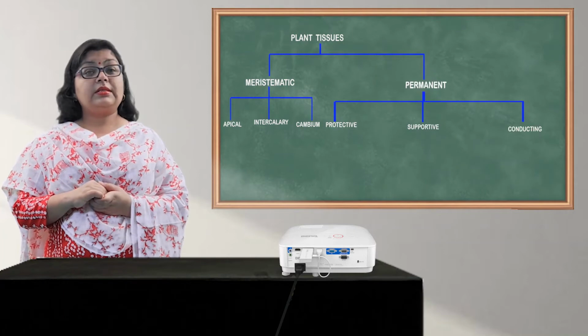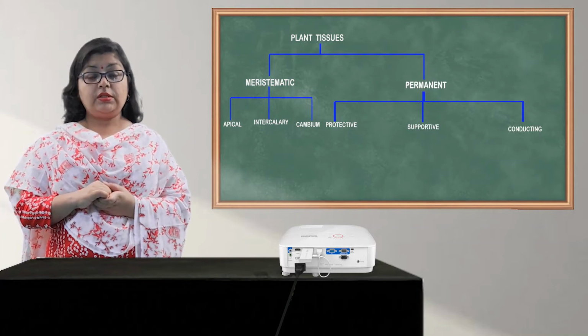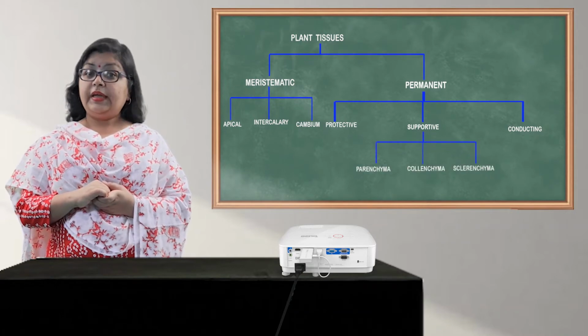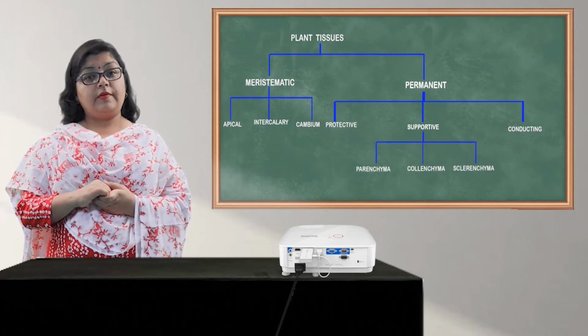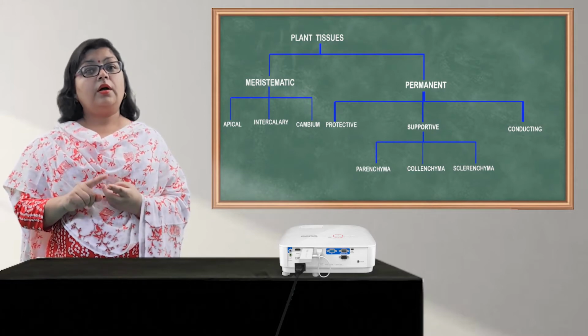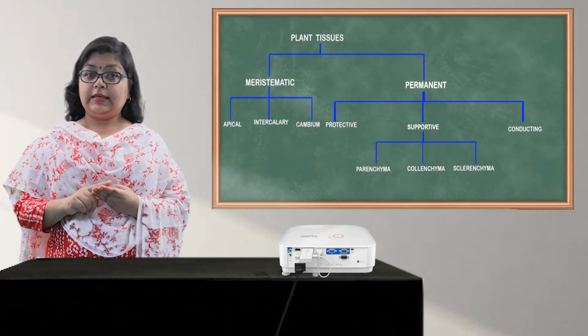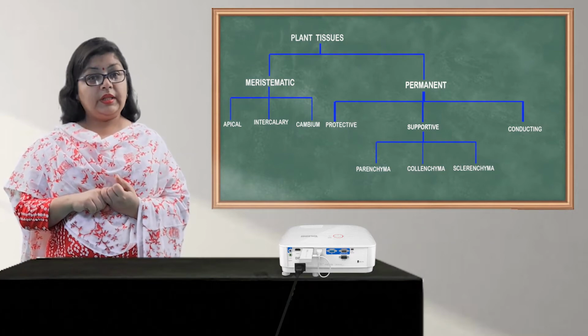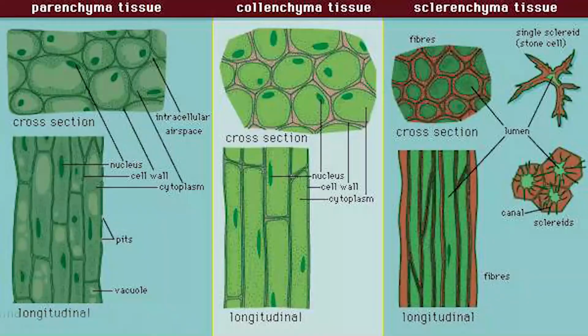Then comes the supportive permanent tissues. Supportive permanent tissues are further divided into three categories according to their function. So the three categories are the parenchyma, collenchyma and the sclerenchyma. Let us study one by one about each with the help of a diagram. So the three most important supportive connective tissues are parenchyma, collenchyma and sclerenchyma.